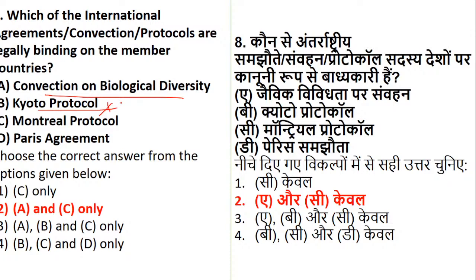Even the Paris Agreement is not legally binding. Please remember, Kyoto Protocol is legally binding, but not for all the countries now, because there has been exemption given to certain countries. It is only for developed countries. Even Paris Agreement is out of it. So it is option number A, Convention on Biological Diversity, and option number C, Montreal Protocol.